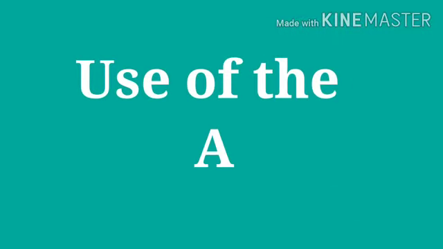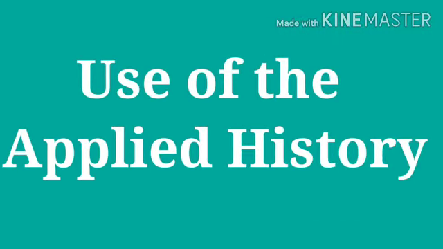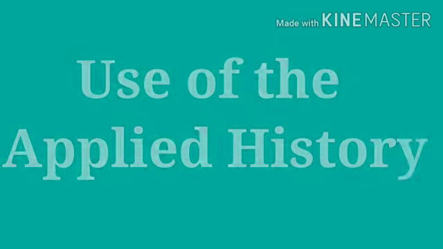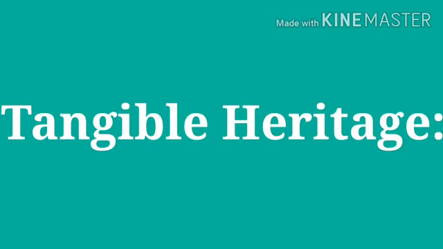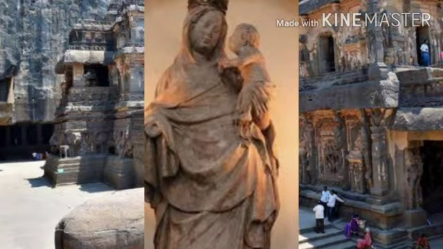Now, use of the applied history to conserve and preserve the tangible and intangible heritage. Okay. Now, in the tangible heritage there are monuments, buildings, artifacts, manuscripts, sculptures and paintings.